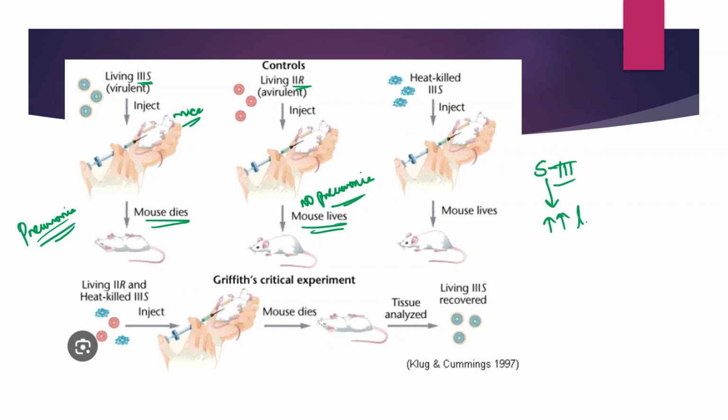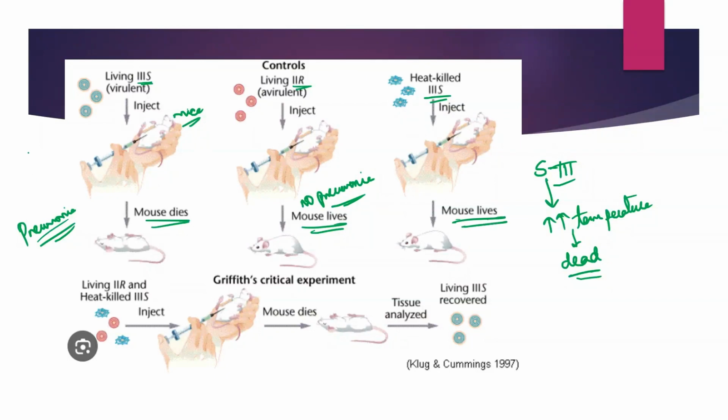Now, what he has done is he has taken this S3 strain of pneumonia and exposed them to very high temperature. As a result, what happened? All the bacteria got dead. See, Streptococcus pneumonia is a type of bacterium, so the bacterium died. Now this heat killed S3 strain, that means the dead Streptococcus pneumonia cells, he injected into mice. And what happens? Obviously, when the bacteria is dead, can it cause any infection to the host cell, which is mice here? Obviously no. So the mouse lives.